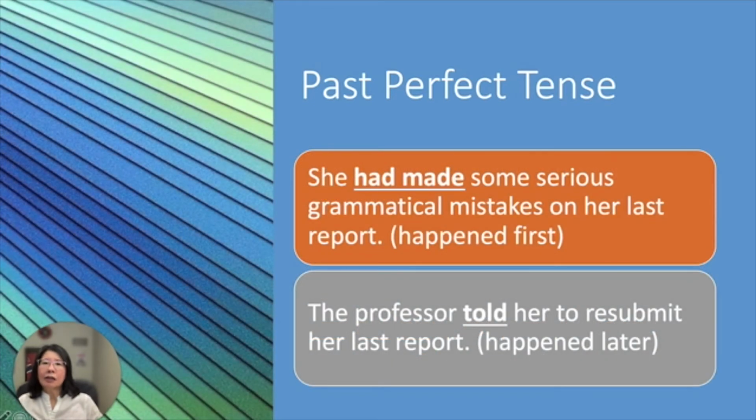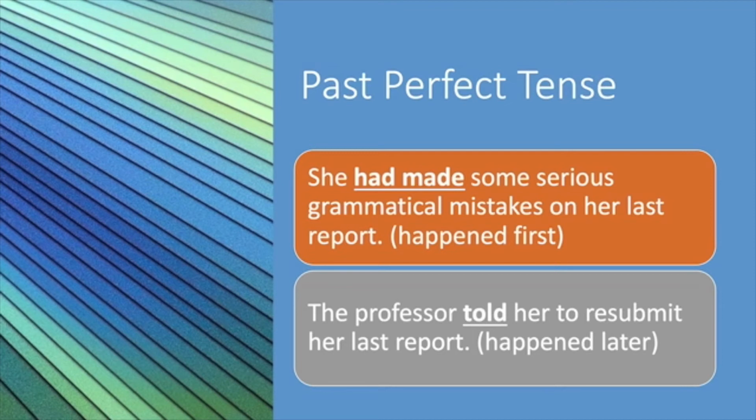Now let's look at the two sentences here. She had made some serious grammatical mistakes on her last report. And the second sentence is, the professor told her to resubmit her last report. Okay, in these two sentences, the first action is she had made some serious grammatical mistakes.